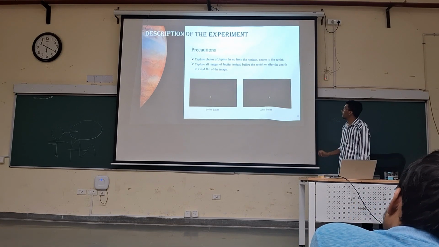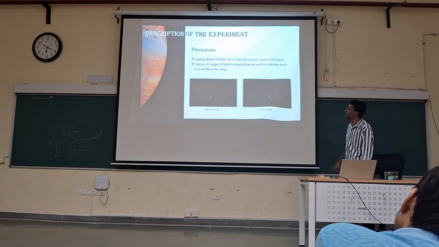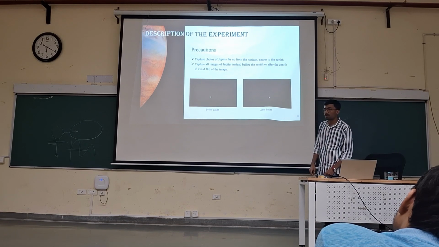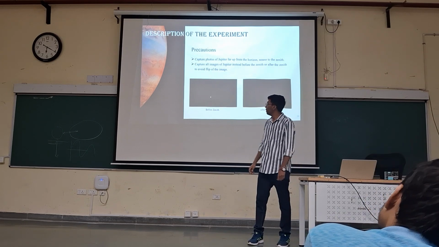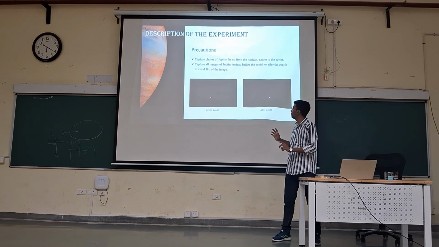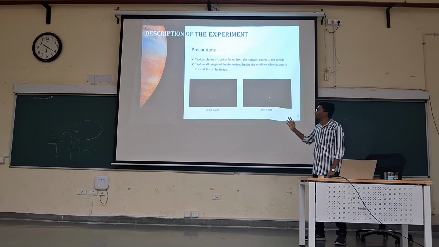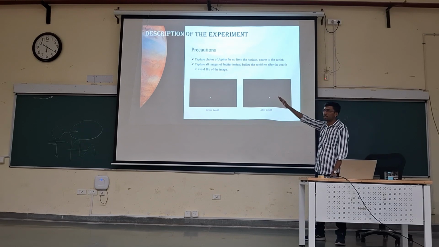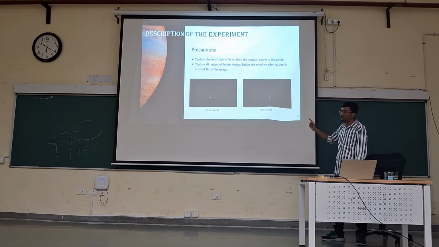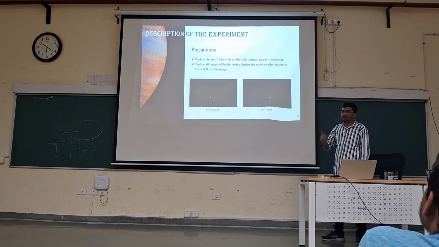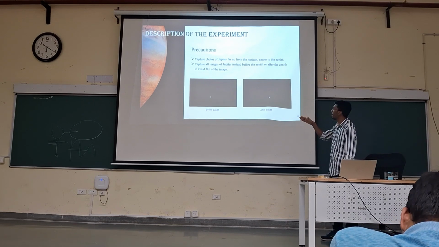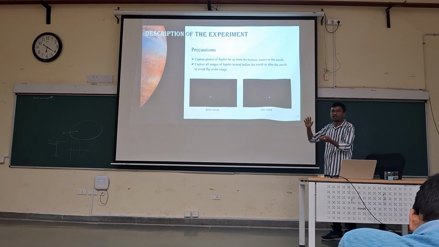By doing this, we have to consider some precautions. First, Jupiter should not be that close to the horizon. If Jupiter is close to the horizon, then because of atmospheric errors, we can't get a good image. So it should be around 30 to 40 degrees from the horizon. Also, we should take all photos either before zenith or after zenith. If we don't do that, the image will be shifted.